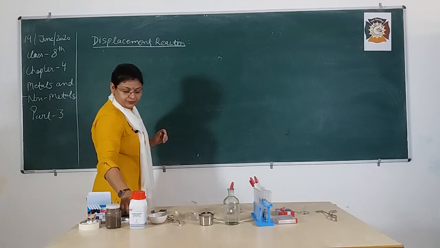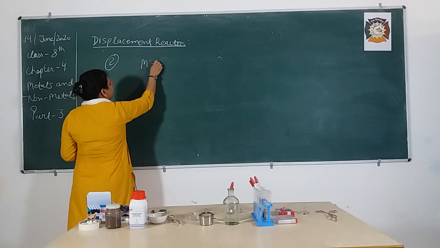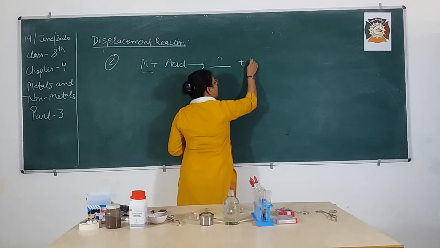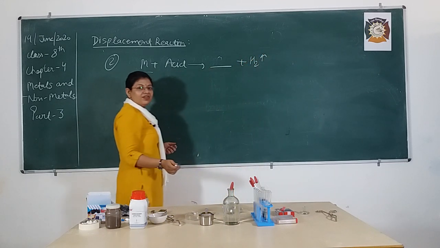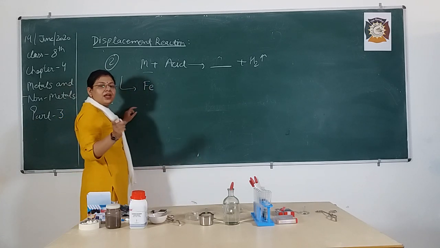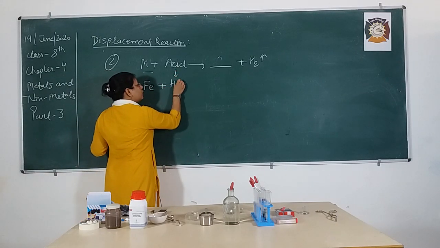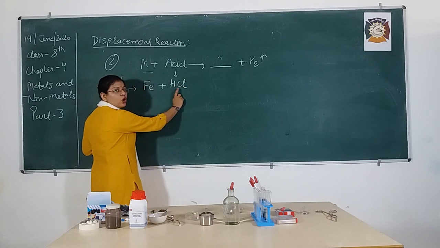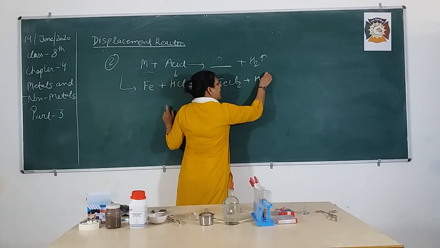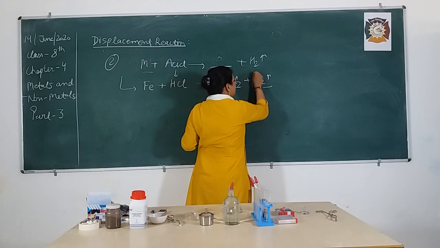The second activity is, beta, we discussed that when a metal reacts with any acid, it forms a salt and hydrogen gas is released. Okay, we discussed this reaction in part 2. So here I am taking an example of iron. In your activity it is zinc. You can take any of these. In place of acid I am going to use HCl, that is hydrochloric acid, and FeCl2, that is ferrous chloride, will form and hydrogen gas is going to be released.